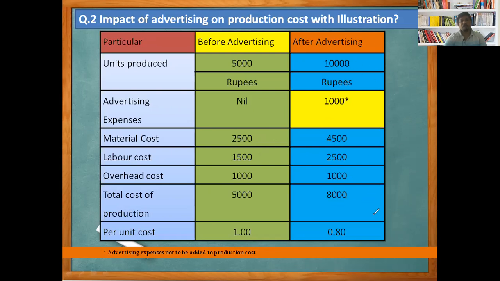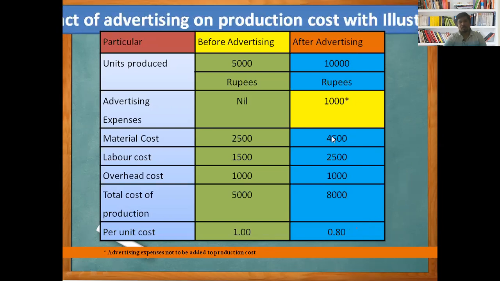Then you know very well the formula: total cost divided by total number of units produced. We get 8,000 divided by 10,000, which gives 80 paisa. So with the help of this illustration, we can see in the first scenario the cost is 1 rupee per unit, but after advertising we get 80 paisa per unit. We can say the introduction of advertising reduces the cost of production per unit from 1 rupee to 80 paisa. How is this possible? I would like to give the details also.